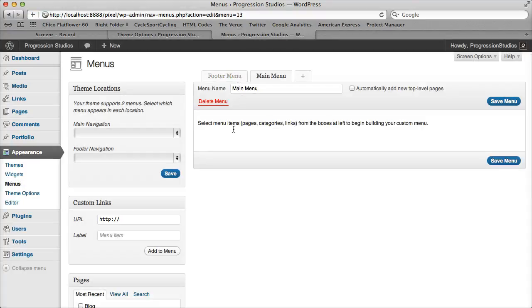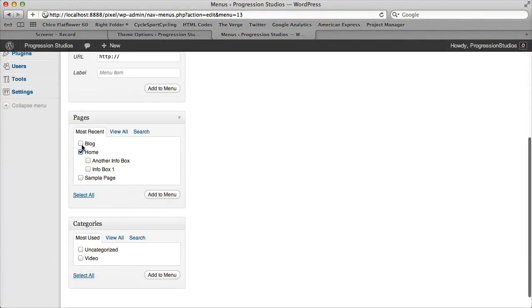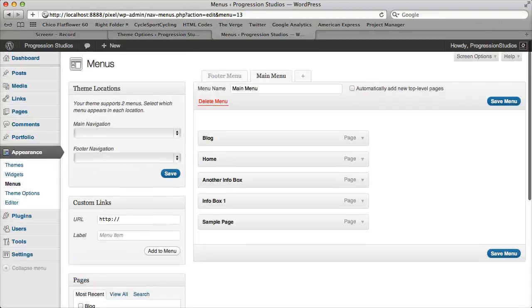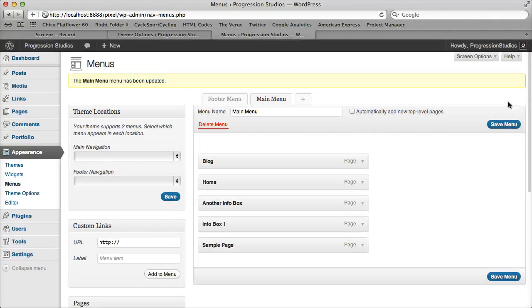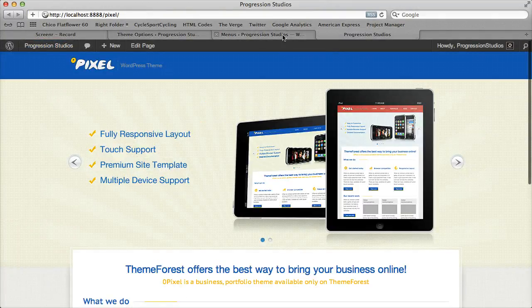Let's start adding some pages to the top menu. So I actually don't have very many pages, so I'm just going to go ahead and just add them all for our example. So let's go ahead and add them. We click Save. And if we go to our page, it won't display the menus. We have one more step.